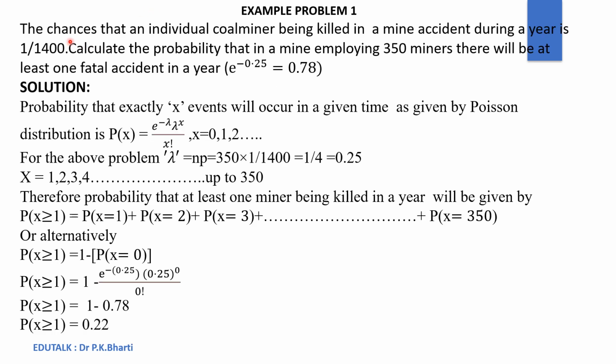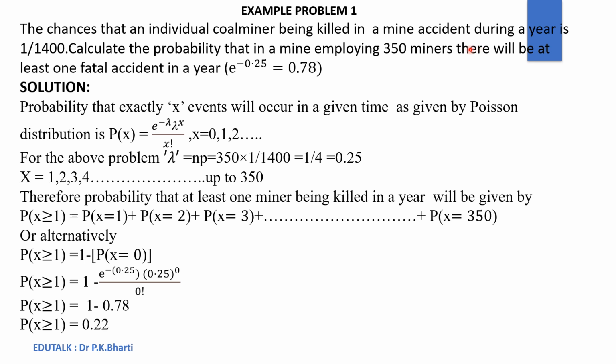So now we will see how to apply Poisson distribution with the help of few examples. We will go through problem 1. The chances that an individual coal miner being killed in a mine accident during a year is 1 by 1400. Calculate the probability that in a mine employing 350 miners, there will be at least one fatal accident in a year.